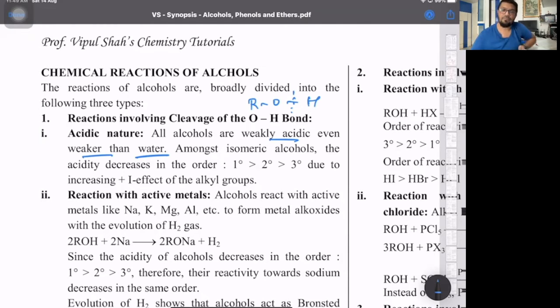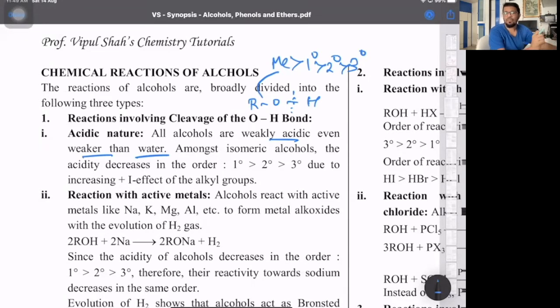That is one part. Then the next point is the acidic nature, because it liberates hydrogen with sodium metal. That's called its acidic nature. Remember, methanol is the most acidic alcohol, because for the RO-H bond to break, the reactivity order, we all know, is methyl, primary, secondary, and then tertiary. So methanol is the most acidic alcohol that we have.